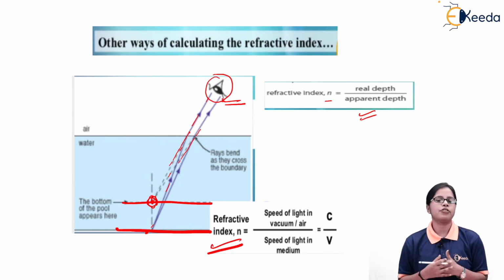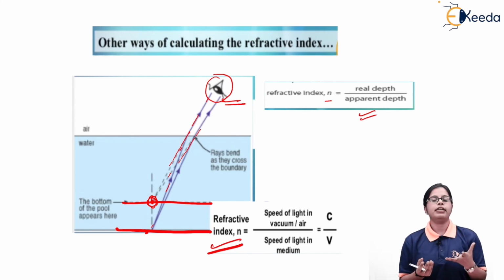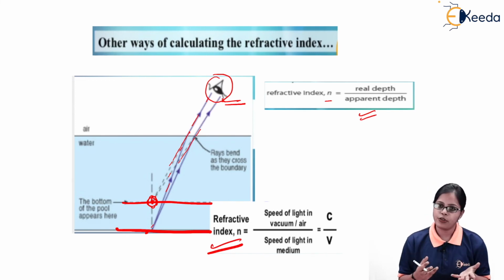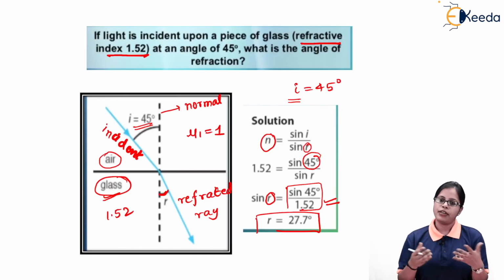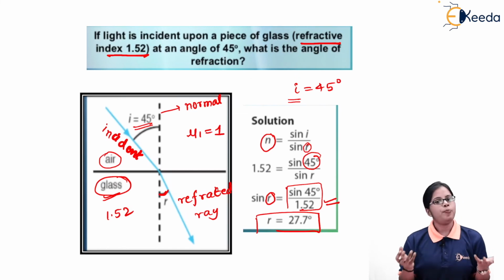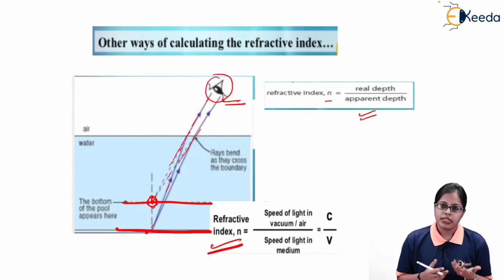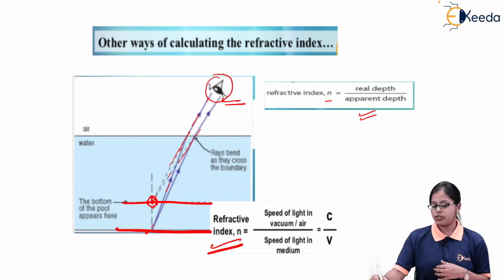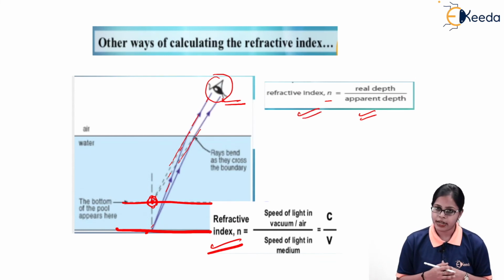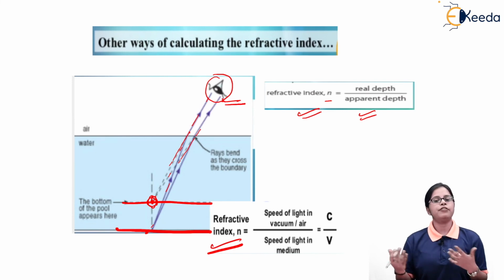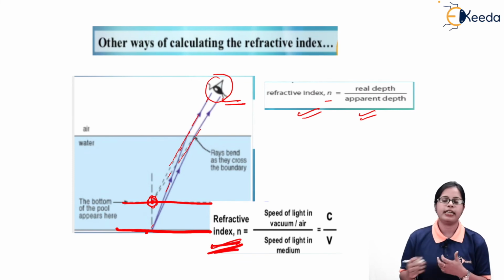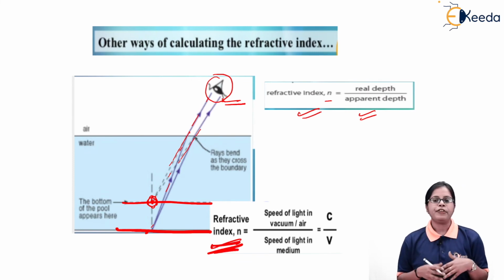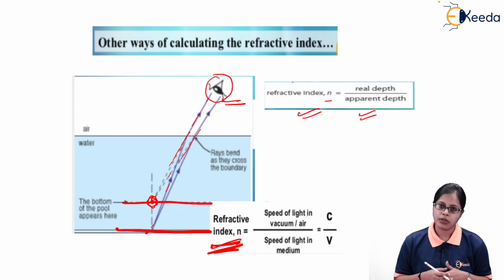So there are different methods of calculating refractive index, obviously dependent upon which parameters are given to us. As I've discussed in the previous case, if i and r are given to us and you want to calculate refractive index, make use of Snell's law. If real depth and apparent depth are given to us, this is the method to calculate the refractive index. But if we talk about the speed of light in a medium or in a vacuum, in that case, this is the method of calculating the refractive index. So obviously, we have a different approach to the formula depending upon the parameters which are given to us.